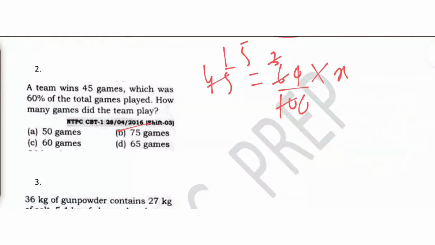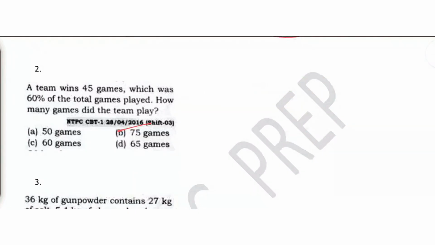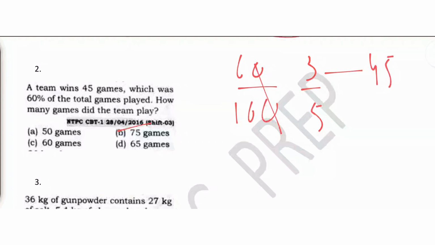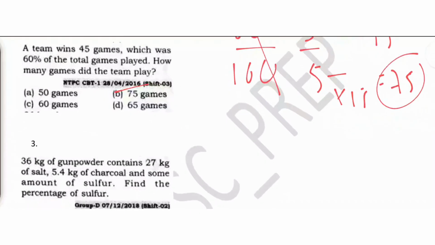I will show you one more approach. The other approach is, we are given that 45 games is 60% of the total games. We cut this. 2 3s are 6, 2 5s are 10. What we are given here is 45 games. This is 15 times, so this will also be 15 times, which is 75. So it's one and the same, you don't have to worry.